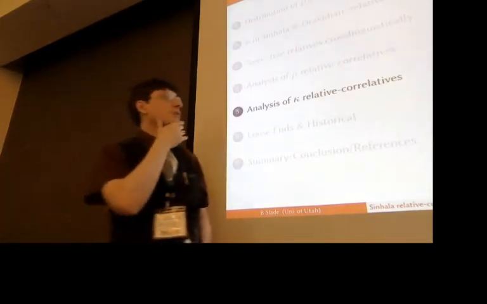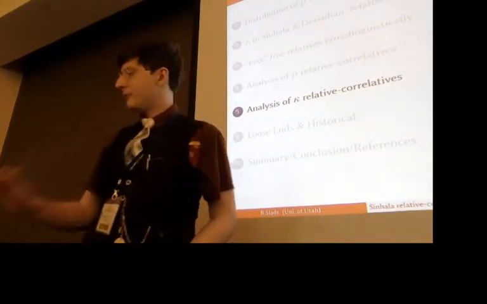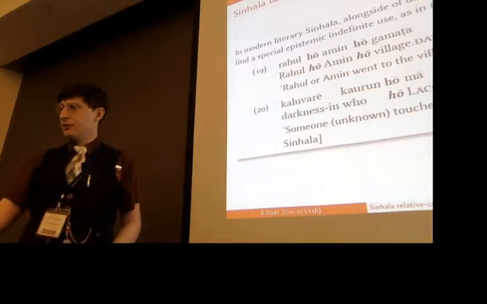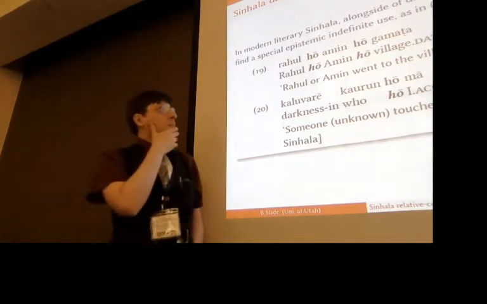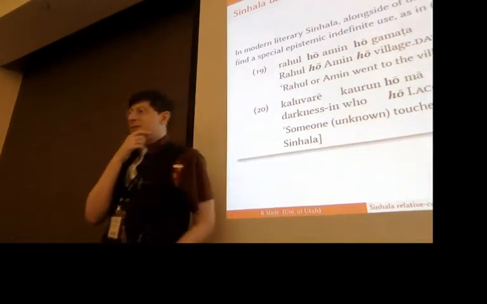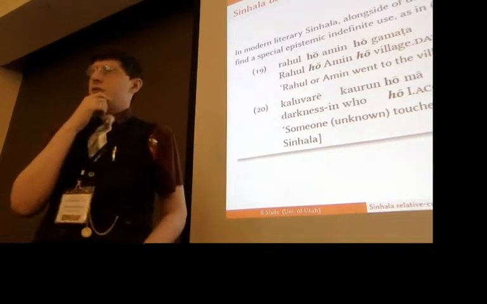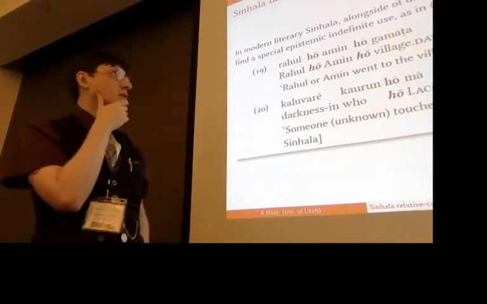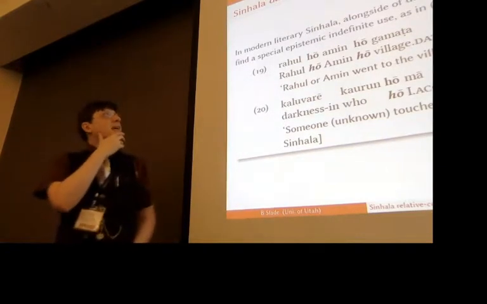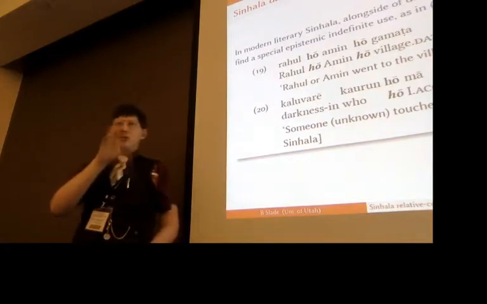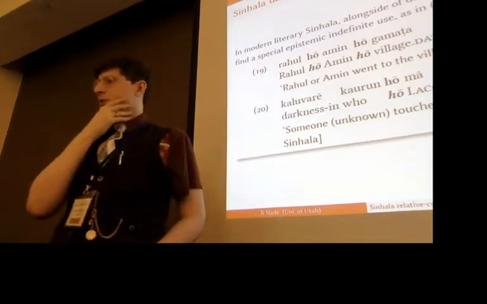Okay, so then the real question is how do we deal with these kappa type relative correlatives? So I'm going to suggest there's an epistemic component involved in this, which does part of the work. Okay? And so the background for this is, in a bit later Sinhala, we do see these things obviously showing up with epistemic components.